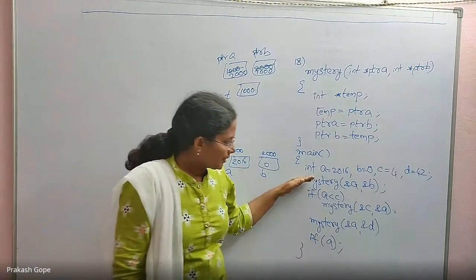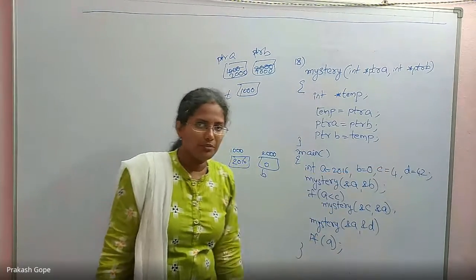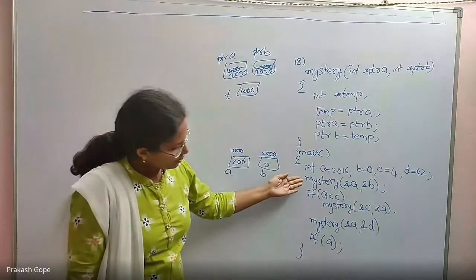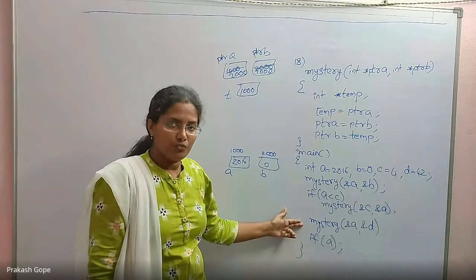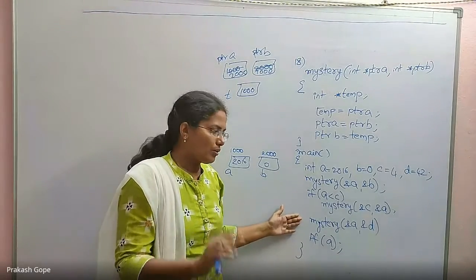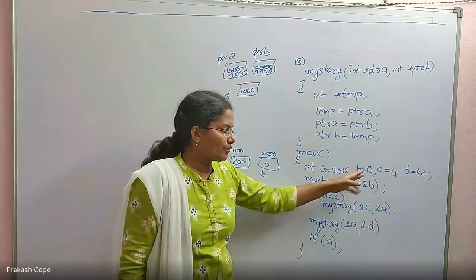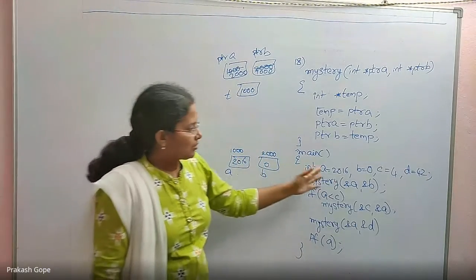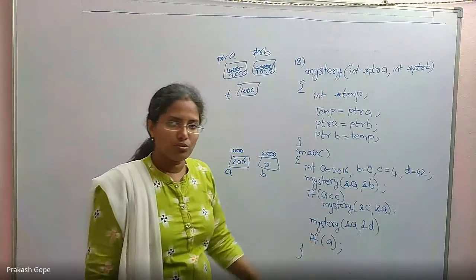So, how many times you call the mystery function, there will not be any effect for A, B, C, D because you are not touching A, B, C, D anywhere with this code. And there is no other change on A, B, C, D apart from calling the mystery function. Which means, how many times you call the mystery function, with whatever variables' addresses, there is no effect for A, B, C, D because it is not call by reference. It's not working like a call by reference. So the value of A at the end will remain 2016. So the answer is 2016 only.